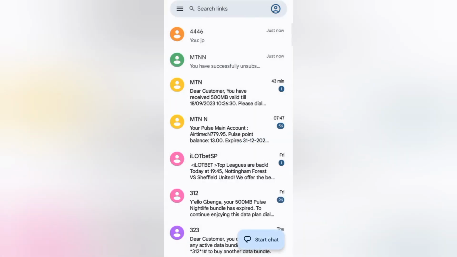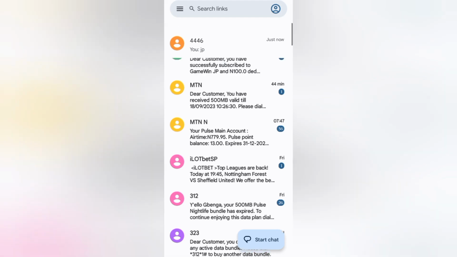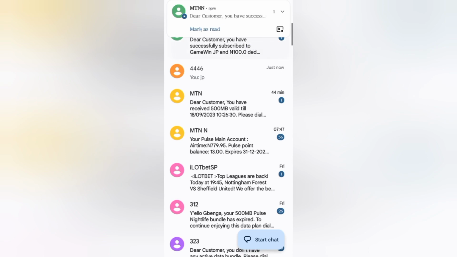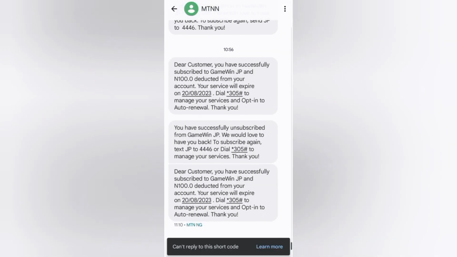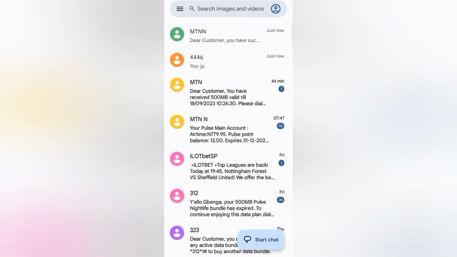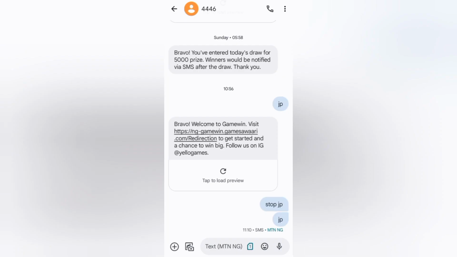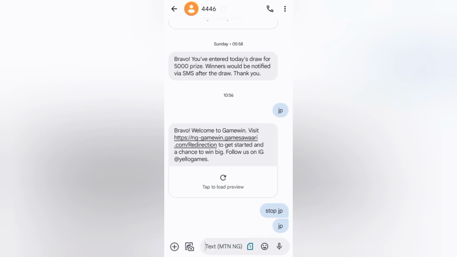You don't want to do the 5,000 naira cash twice or the 500 naira airtime twice, because if you do it twice, even if you qualify the 2 times, they are only going to pay you only once. But if you do the 5,000 naira cash and the 500 naira airtime, they might actually pay you for both if you qualify for both. I hope you understand what I'm trying to say. But there is something I will still want you to know at the end of this video concerning doing it twice daily. So I want you to pay full attention.